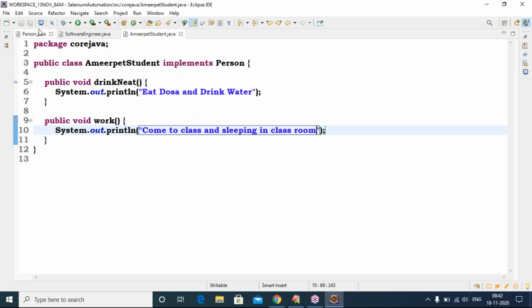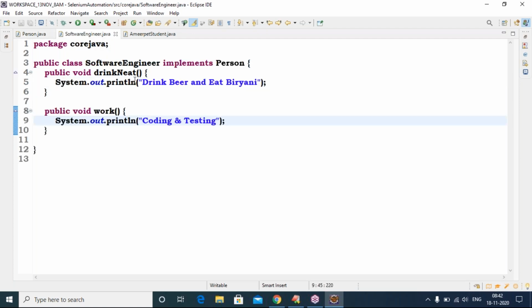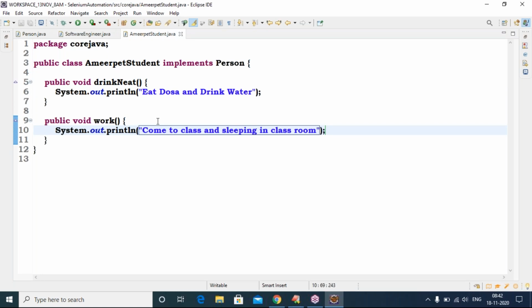Now, see here, getting clarity. The Person interface contains two methods. Software engineer has its own implementation, and Amirpet student has its own implementation. Now, sir, which method do you want to call? Create an object of that corresponding class and call that method. That method will be invoked.